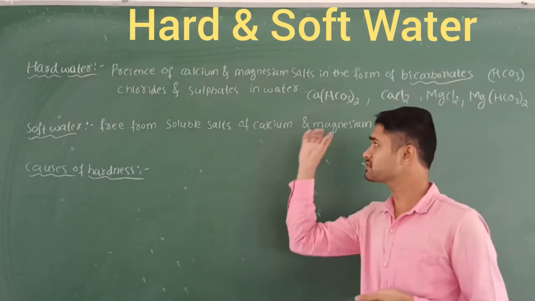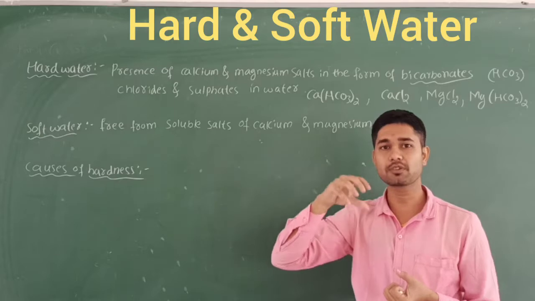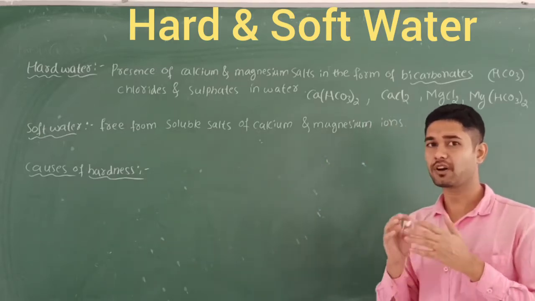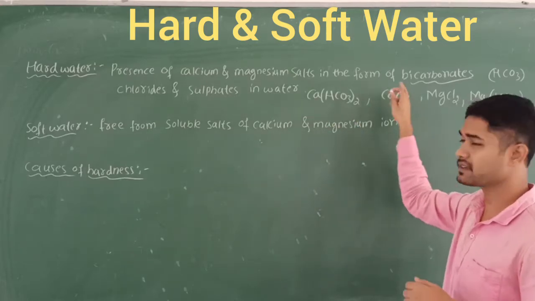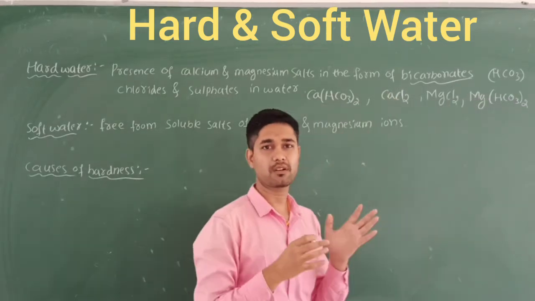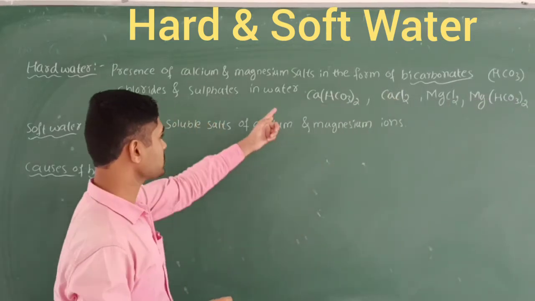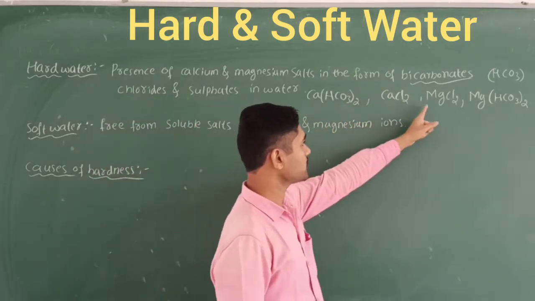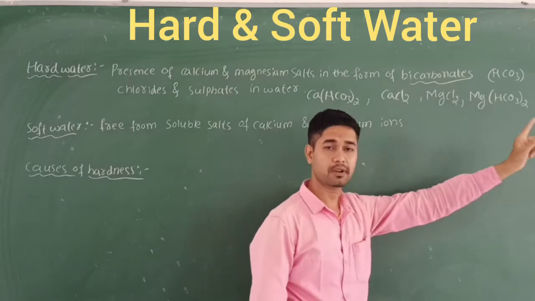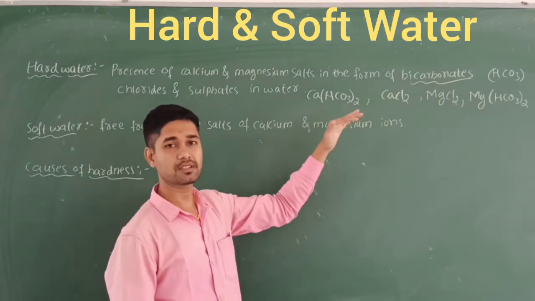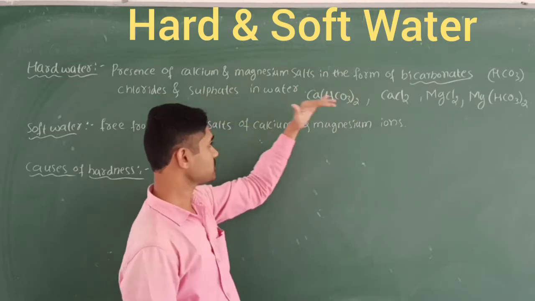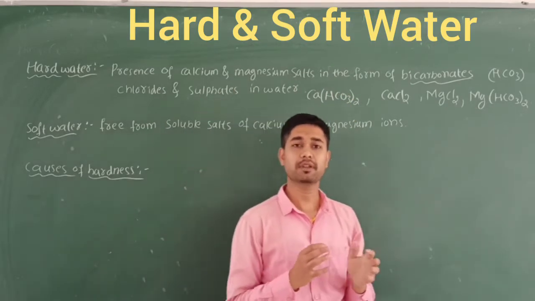When these salts dissolve in the water, they should not produce foam because of this hardness. So let's take examples: calcium bicarbonate, calcium chloride, magnesium chloride, magnesium bicarbonate, magnesium sulfate. The presence of these carbonates, chlorides and sulfates makes the water very hard.